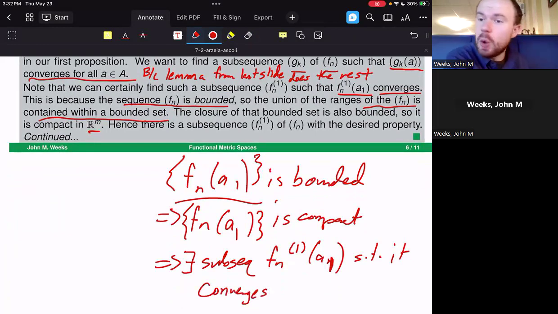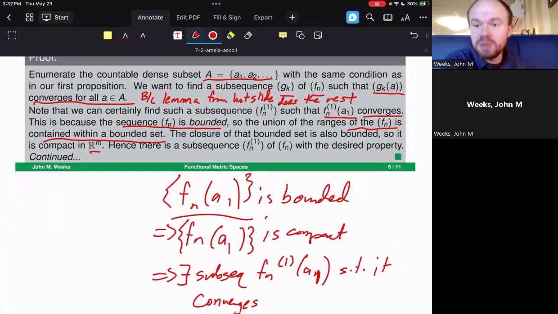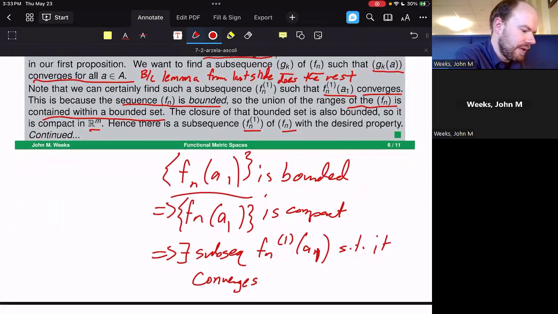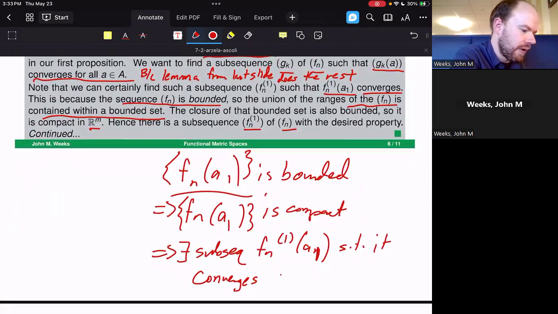And it converges to a point. So there's a subsequence f sub n1 of f sub n that has the desired property, namely that f sub n1 of a sub 1 converges to a point.